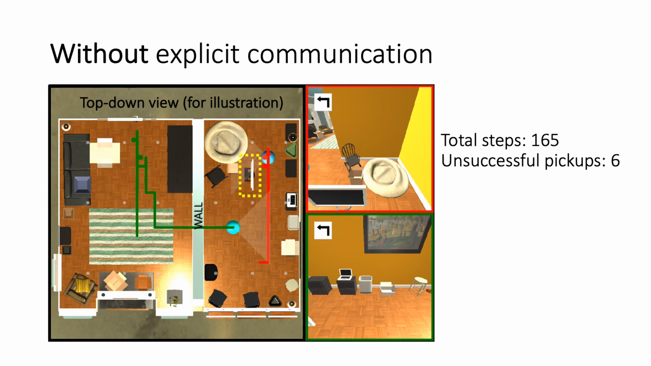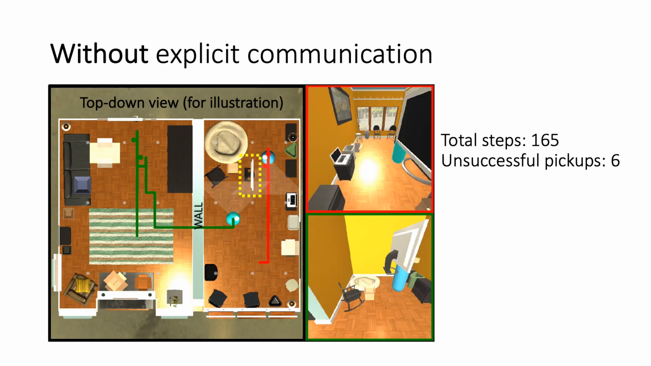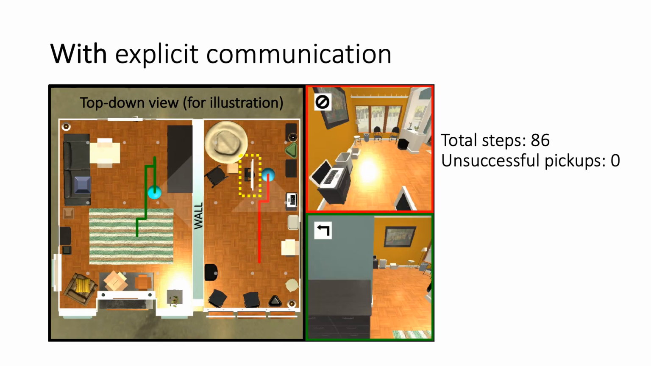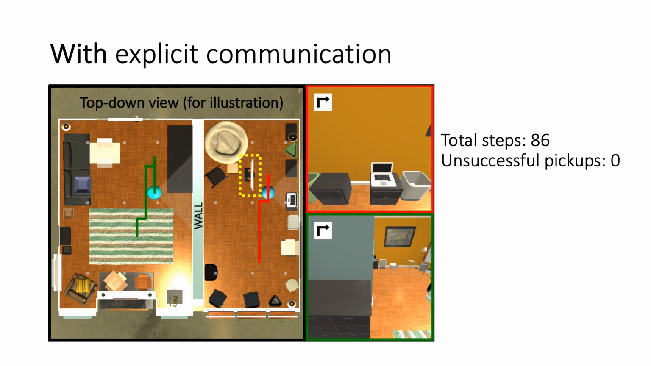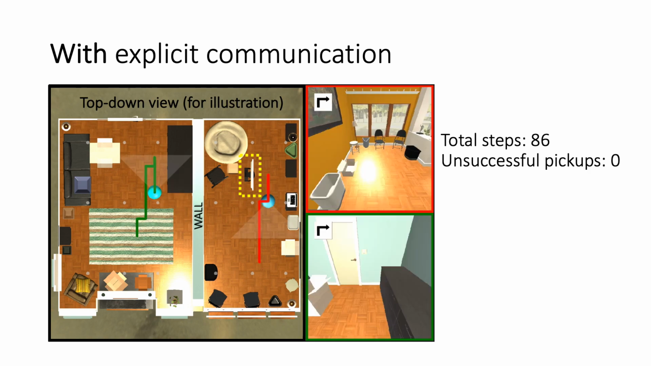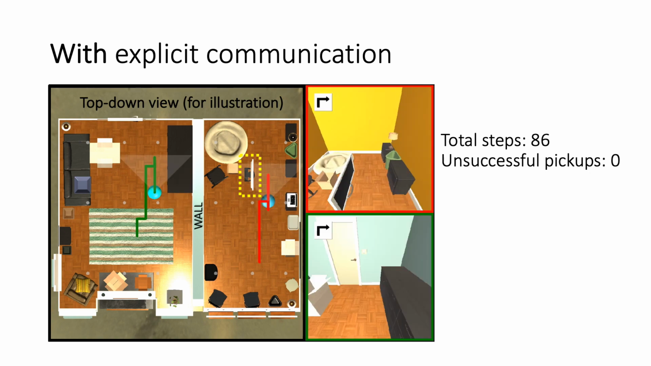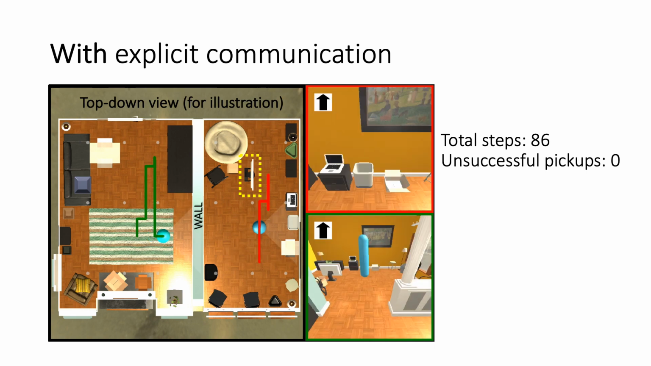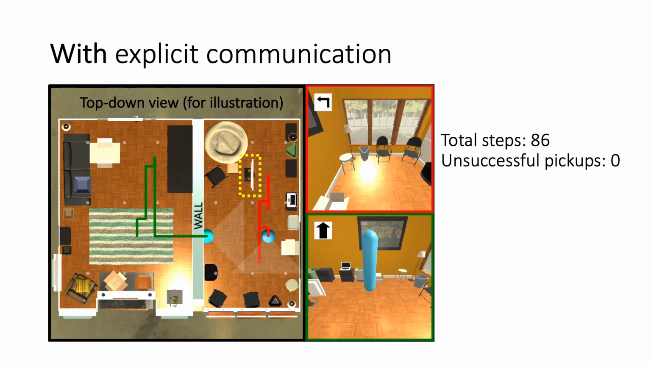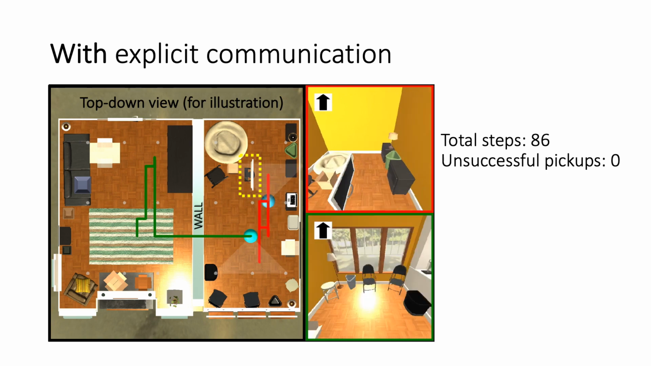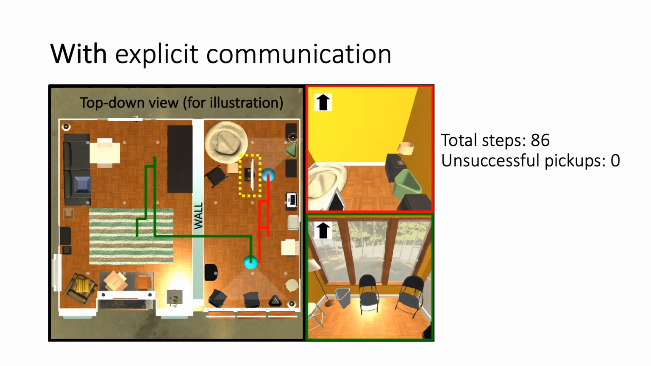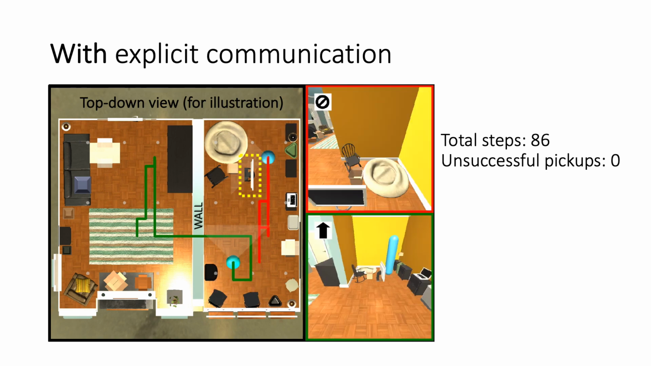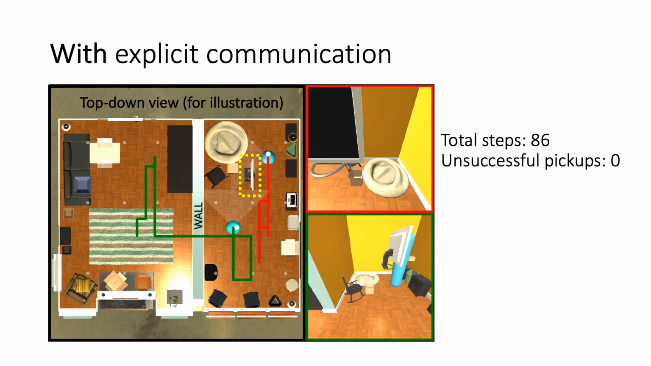If you missed it earlier, pay attention to how the TV gets lifted. With explicit communication, the agents complete the task almost twice as fast as compared to agents without explicit communication. The green agent does explore the environment by wandering around a little bit, but it doesn't remain stuck on the wrong side of the wall for as long as it did before. Also, there are no unsuccessful pickups, so explicit communication is indeed useful for the agents to collaborate. Note how the TV gets picked up.